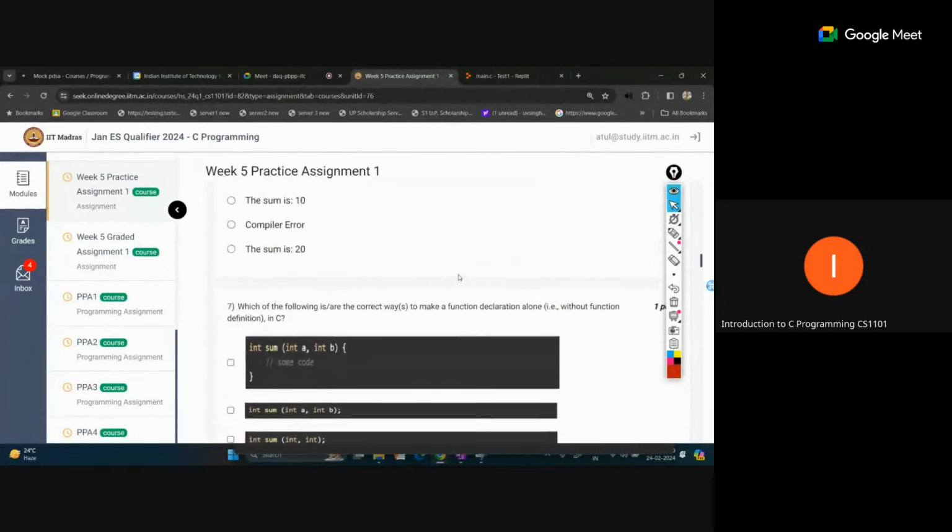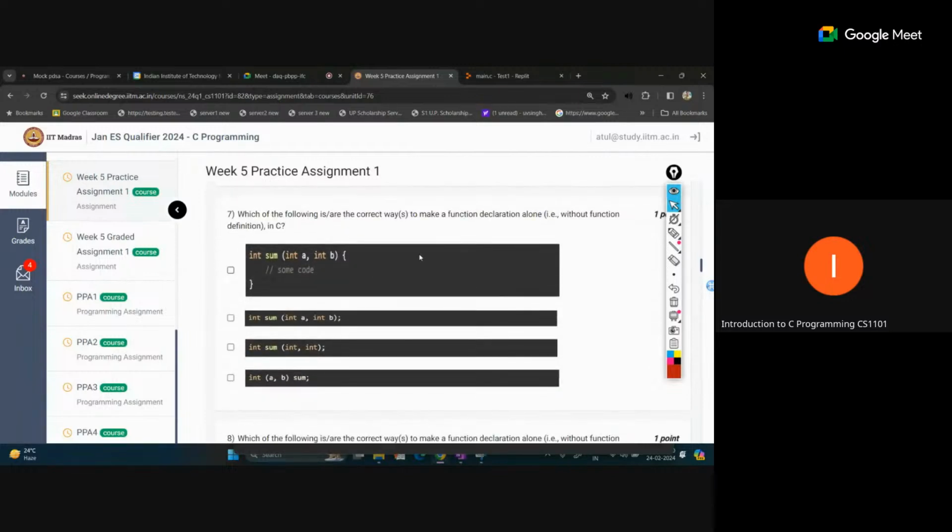Flipkart. Okay. The next statement is, which of the following is a correct way to make the function declaration? Correct way to make a function declaration alone, without function definition. Let's see.